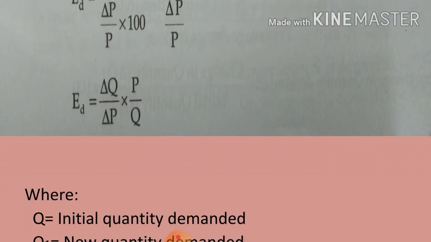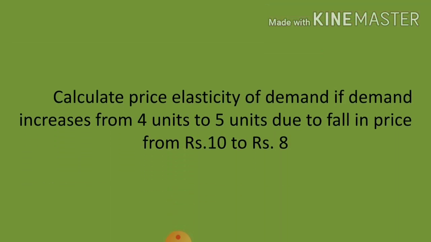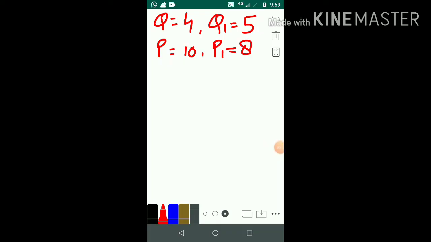Next you can see here what these denote: Q is the initial quantity demanded, Q1 is the new quantity demanded, delta Q is the change in quantity demanded, P is the initial price, delta P is the change in price, P1 is the new price. We have discussed all these things earlier. Now this is one question related to this method, that is the percentage method, and let's solve this question here. You can see that all these values are given here.